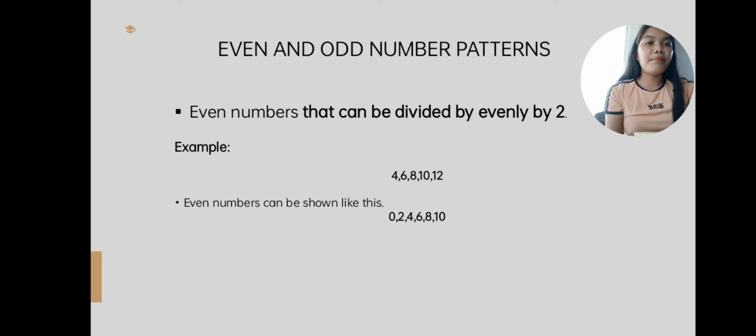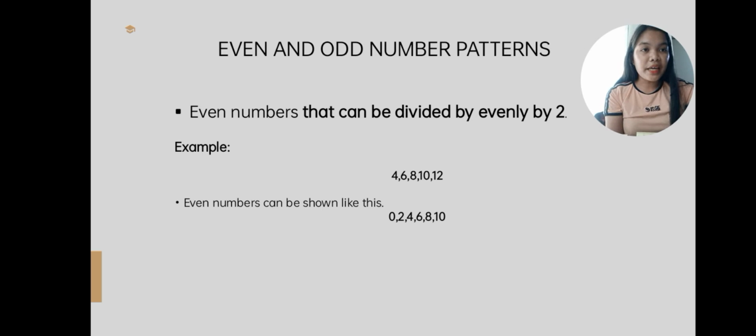Even and odd number patterns. Even numbers can be divided evenly by 2, or all numbers that are divisible by 2 are even numbers. For example, 4, 6, 8, 10, and 12. So these numbers are even numbers.